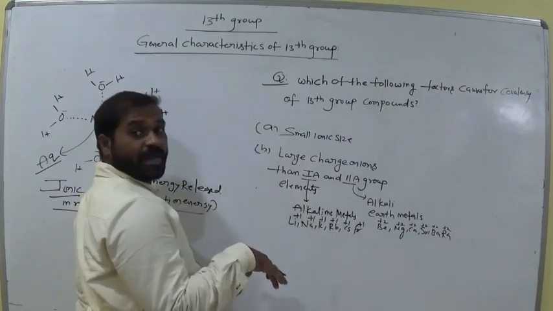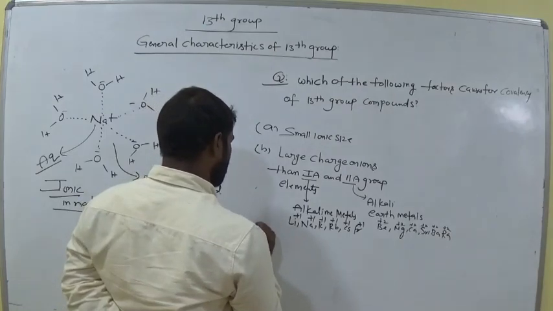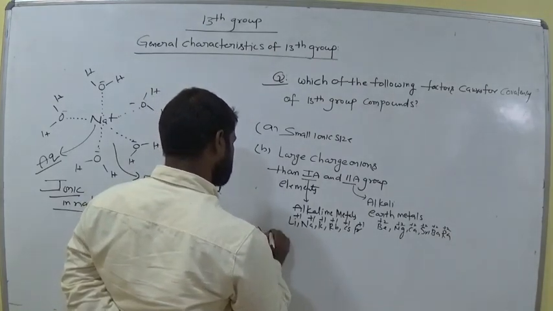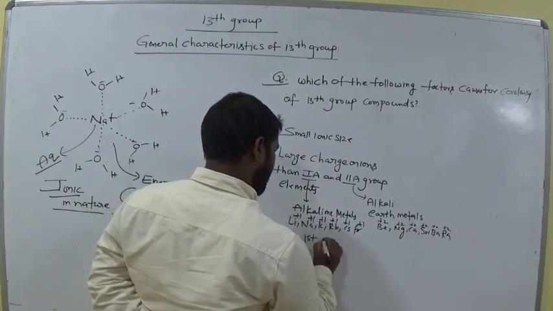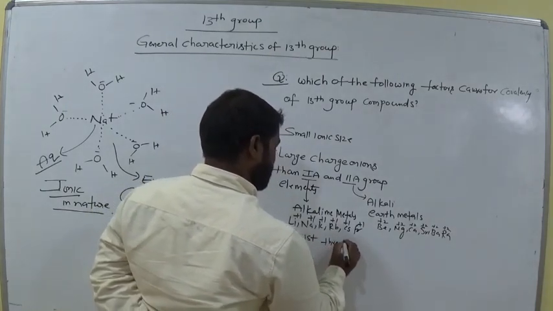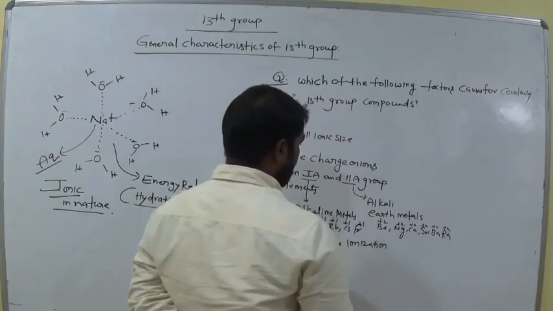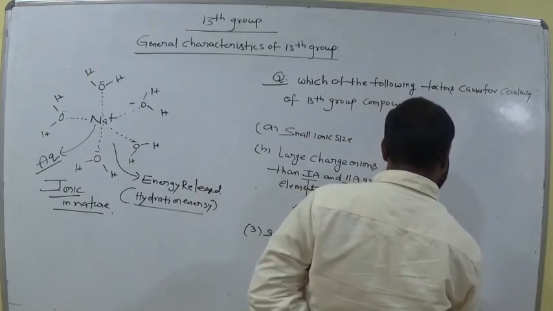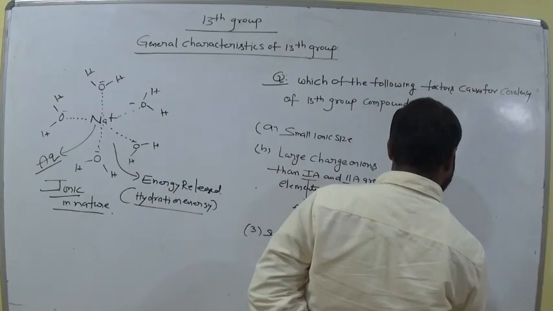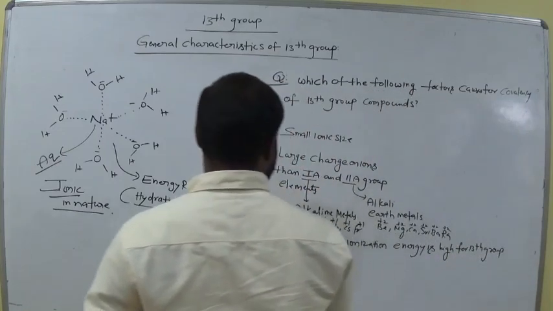But the 13th group exhibits plus 3 also. Am I right? That means the charge is high, or not? High. That is the reason. Next, the third one is the sum of the first 3 ionization energies is high for the 13th group.